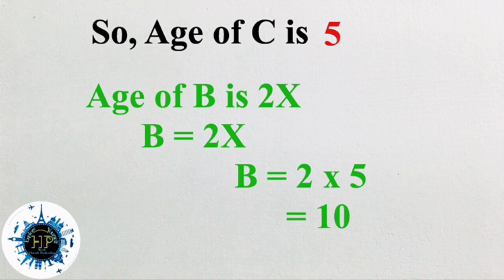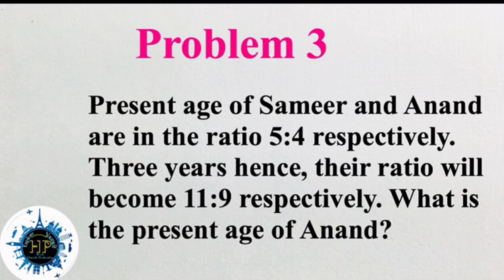So we can move to the next question, that is problem number 3. The present ages of Samir and Anand are in the ratio 5:4 respectively. 3 years hence, their ratio will become 11:9 respectively. What is Anand's present age? So this is the question.